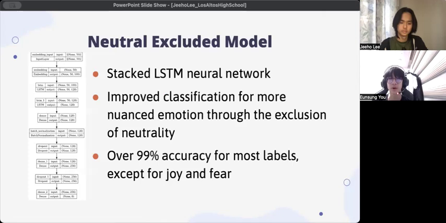For the neutral excluded model, we also use Keras' Sequential API. This model incorporated long short-term memory, LSTM, layers to help with context within text entries for sequential data processing, and dropout layers to prevent overfitting. Our neutral excluded model emphasized emotional clarity by removing reliance on neutral tones.